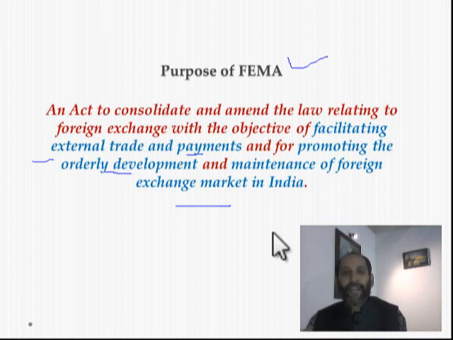Unless and until there is a foreign exchange, FEMA has no rule. Got it? Now we will proceed to the study plan.